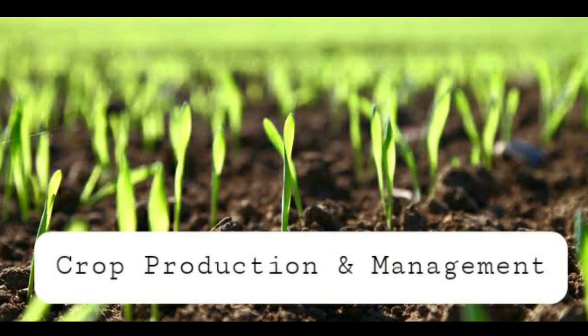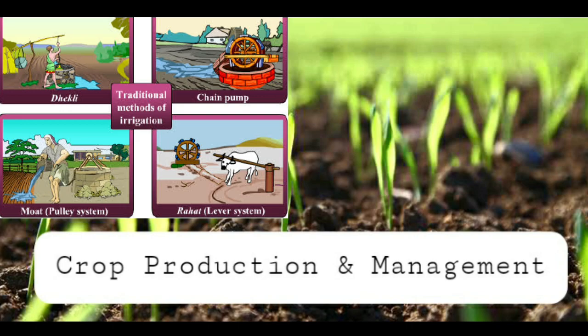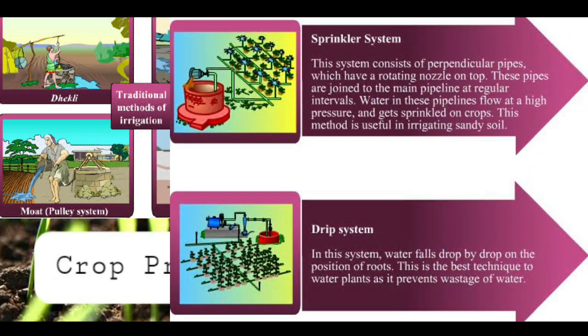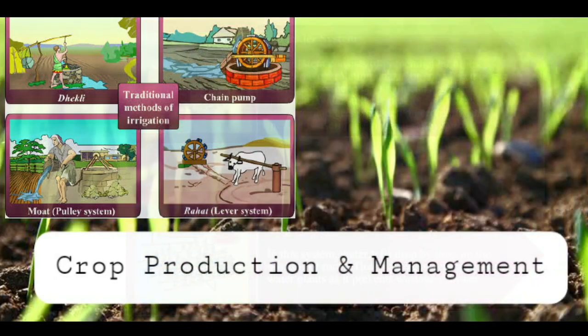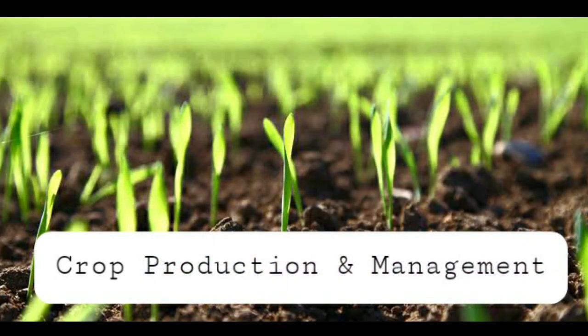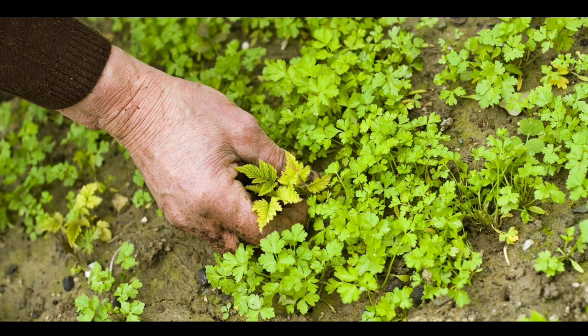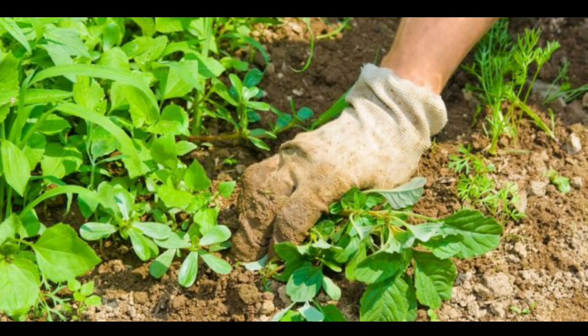So, the irrigation can be done traditionally or by the use of modern methods. Traditional methods of irrigation are moat, chain, dhekli, or rahat, whereas sprinkler and drip systems are the modern methods of irrigation. In a field, many other undesirable plants grow naturally along with the crop. These undesirable plants are called weeds. The removal of weeds is called weeding.